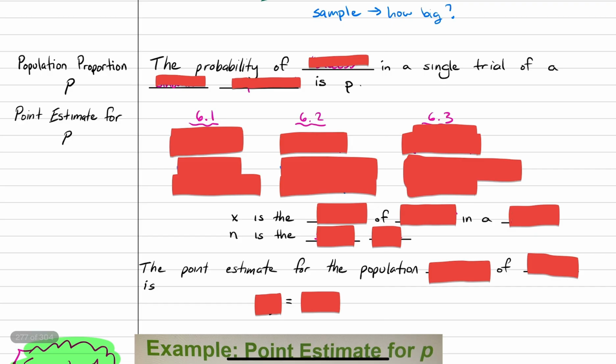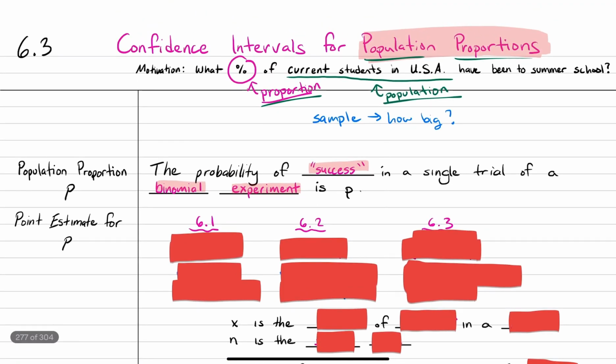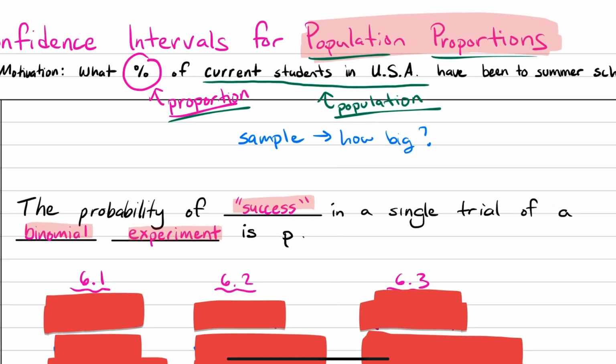So for starters, let's talk about population proportion. The probability of success in a single trial of a binomial experiment is P. Now, hopefully this word binomial sounds very familiar because we did have a test on this. But in case you're confused, let me refresh using the motivation example we had earlier.